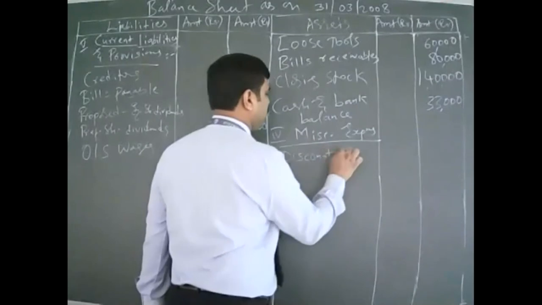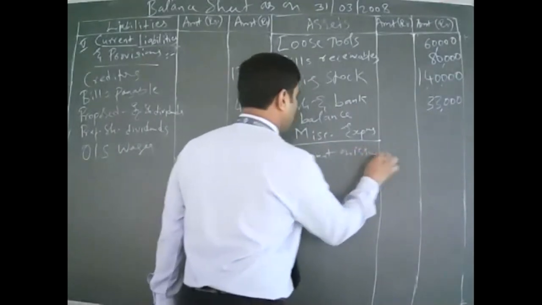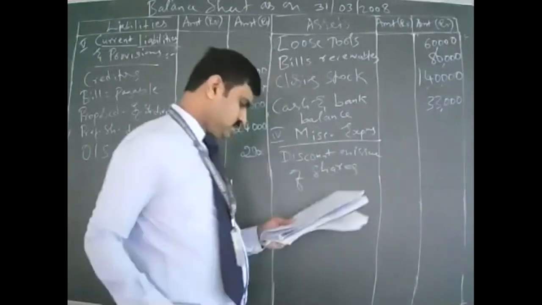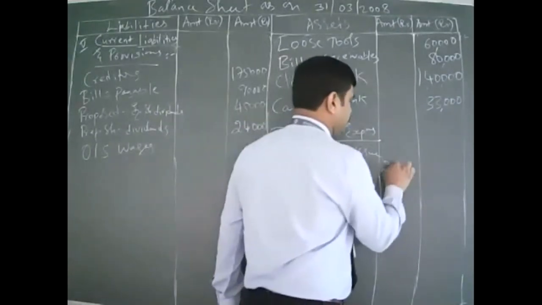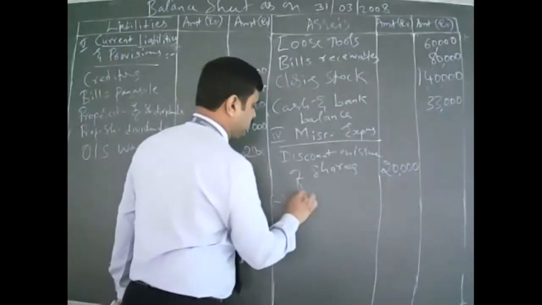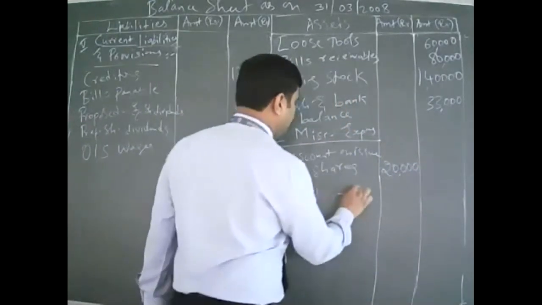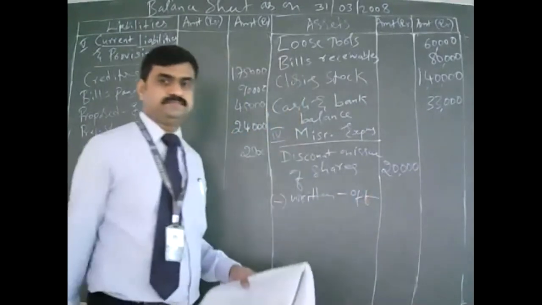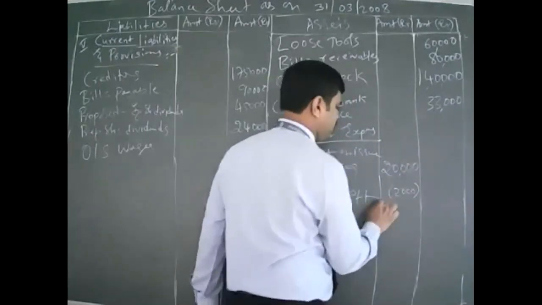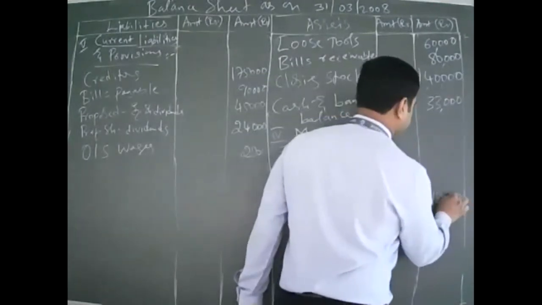How much is given? 20,000. Deduct 2,000. So how much will you get? 18,000.